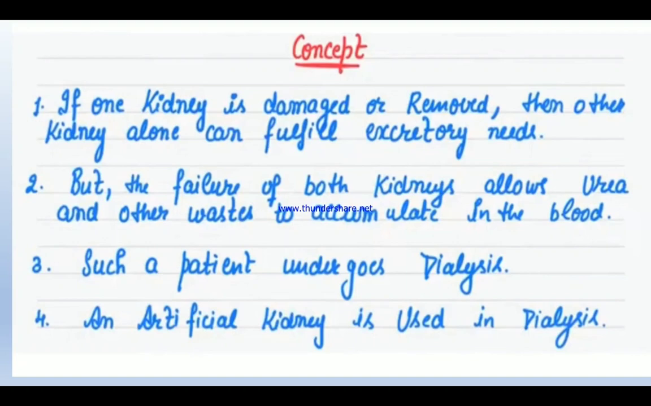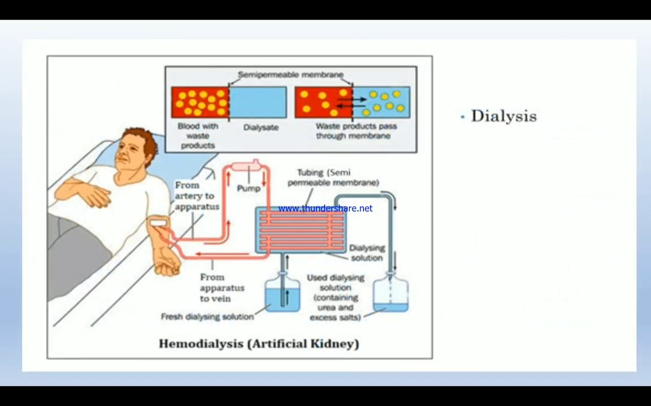So such a patient undergoes dialysis. An artificial kidney is used in dialysis. So dialysis is done for the person whose both kidneys have failed. This is the way they do dialysis. You can also call it hemodialysis. About this dialysis, you will learn in detail in the 10th standard.